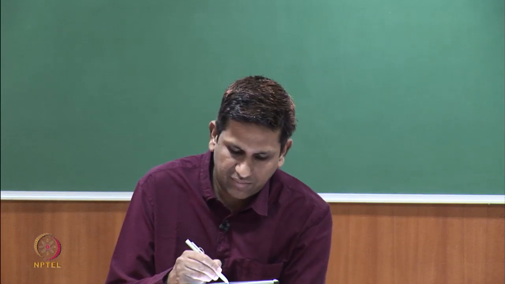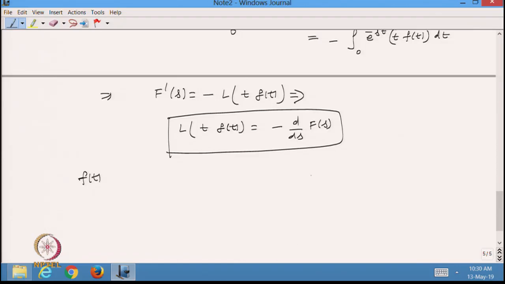Suppose I just want to verify this. Let us take f(t) equal to t, and I know that the Laplace transformation of t is 1 by s square.